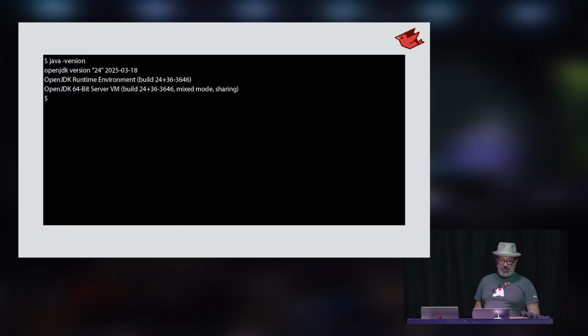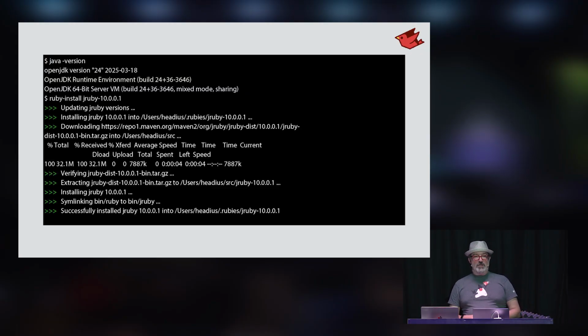So here we have our Java version installed. This is off of my machine here. We're running with Java 24. We go to ruby-install. We ask it to install the latest version of JRuby, 10.0.0.1.